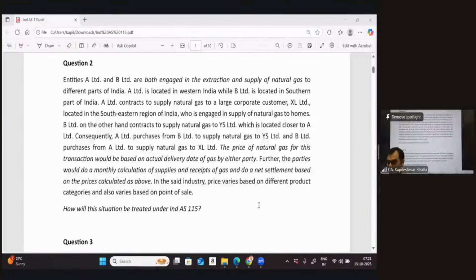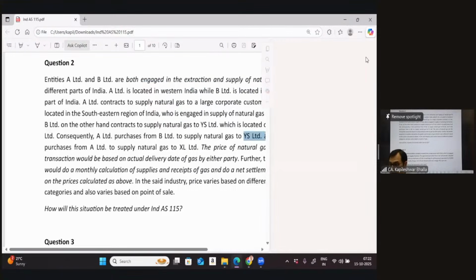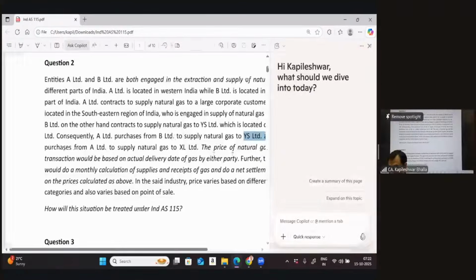It says entity A as well as entity B are both engaged in extraction and supply of natural gas to different parts of the country. So when they're both engaged in extraction and supply of natural gas, this is indicative that they are in the same line of business. Then it says A is located in Western India and B is located in Southern India, so they are located in different parts of the country.